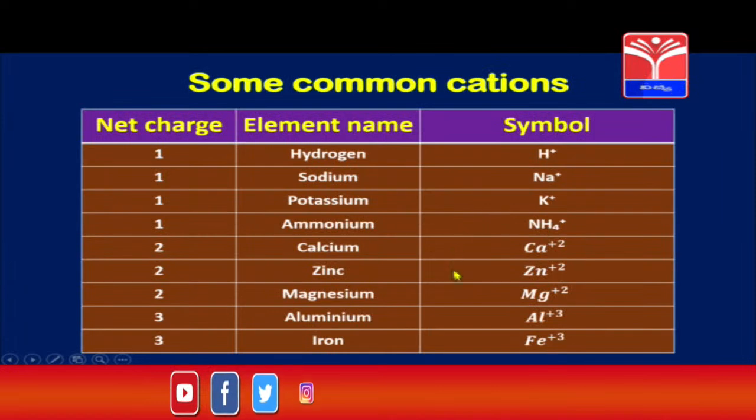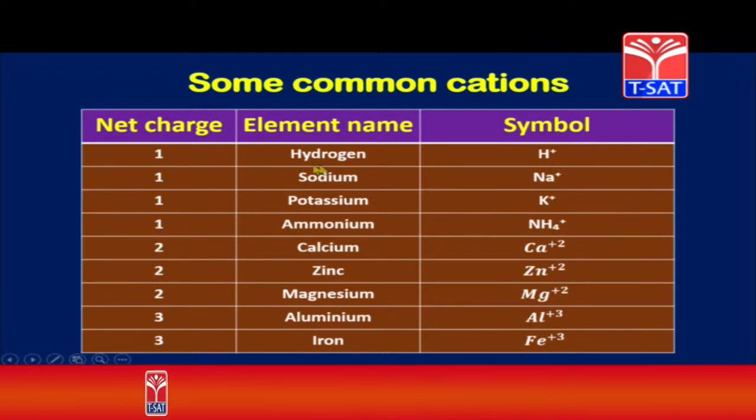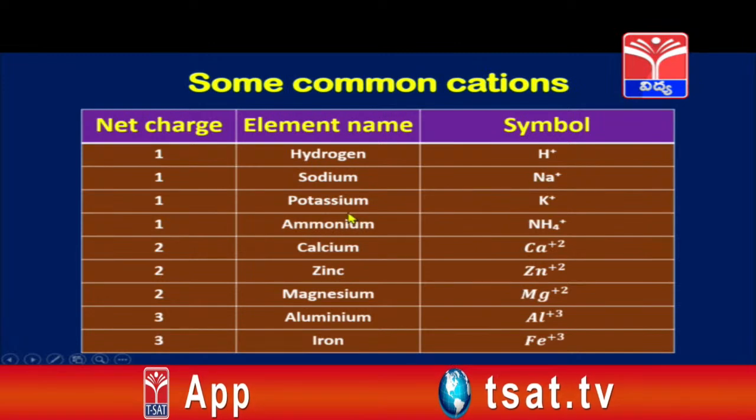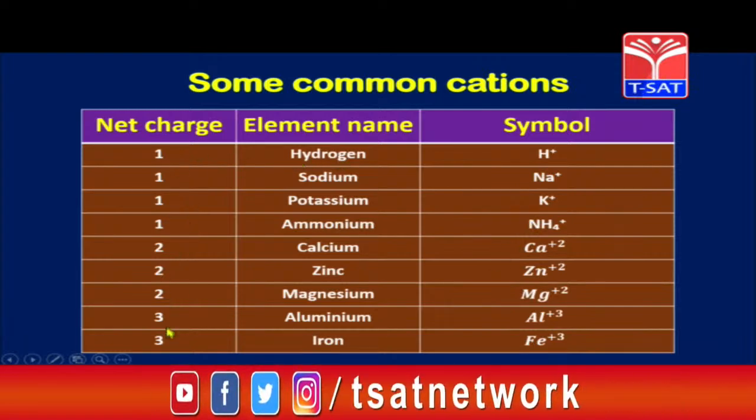Here are some common cations, children. Cations are positively charged. The net charge of the element hydrogen is 1 and its symbol is H+. For sodium it is Na+. For potassium it is K+, ammonium NH4+. We have elements with net charges 1, 2 and 3 here.